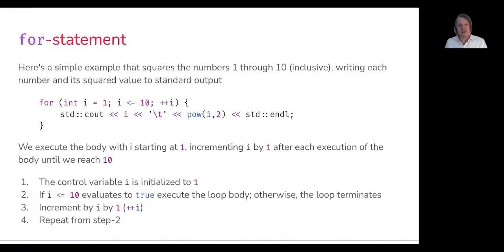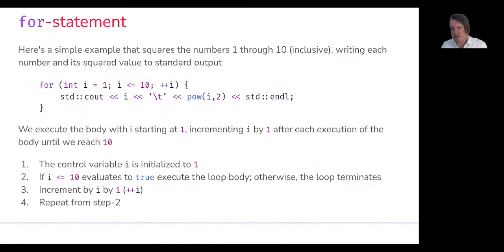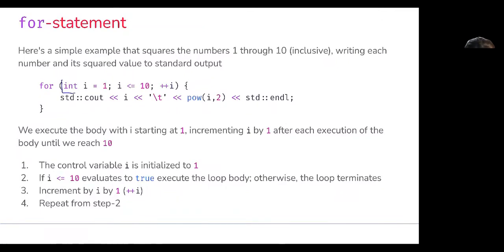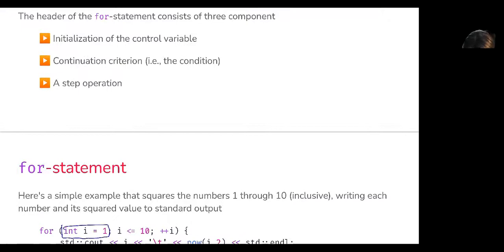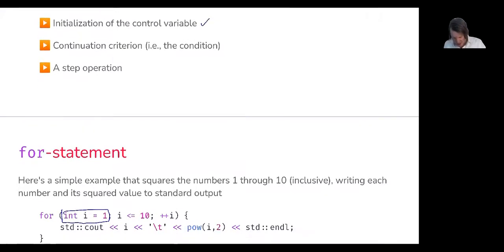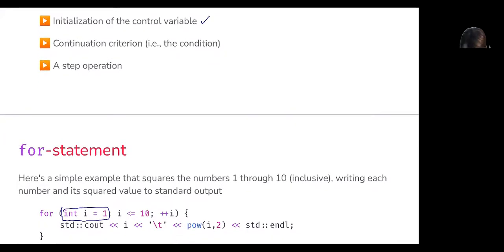So here's a simple example that squares the numbers 1 through 10 inclusive, writing each number and its squared value to standard output. In this case, here is going to be my initialization of the control variable. I'm saying i is equal to 1. Here is going to be my continuation criteria.